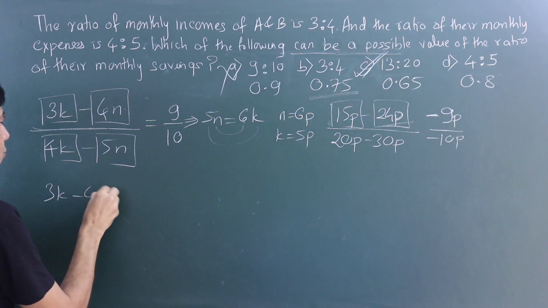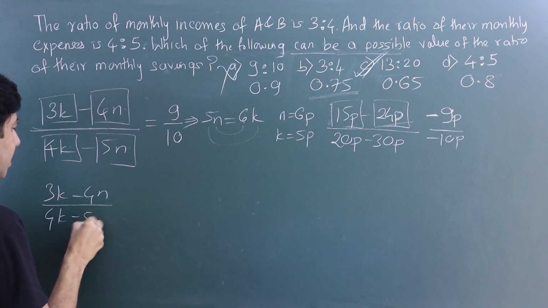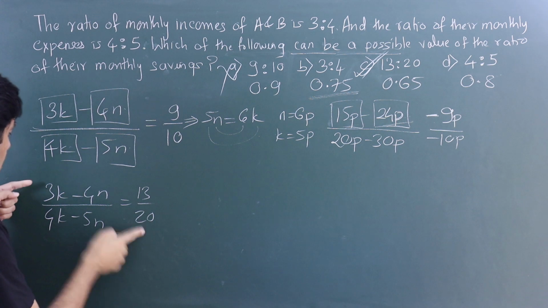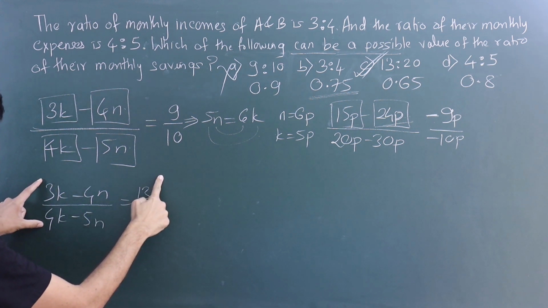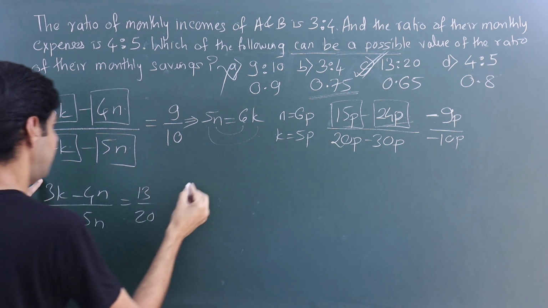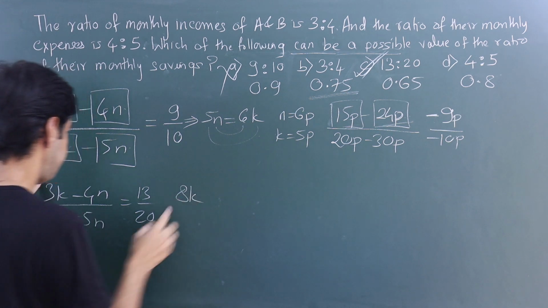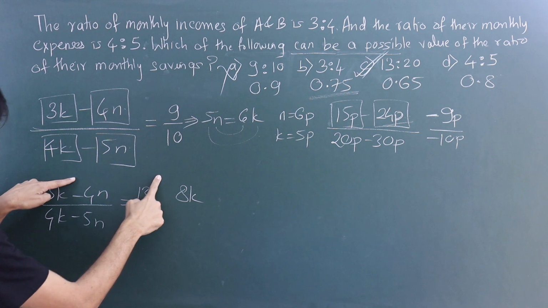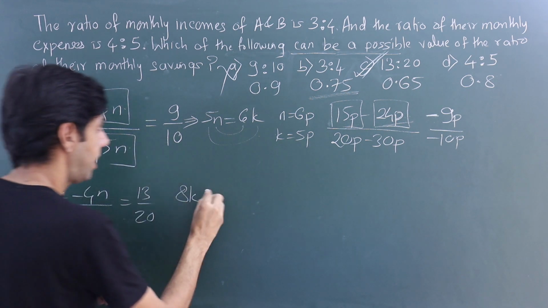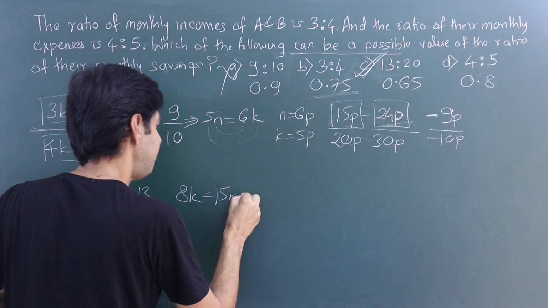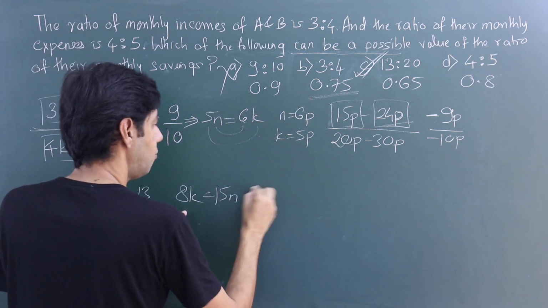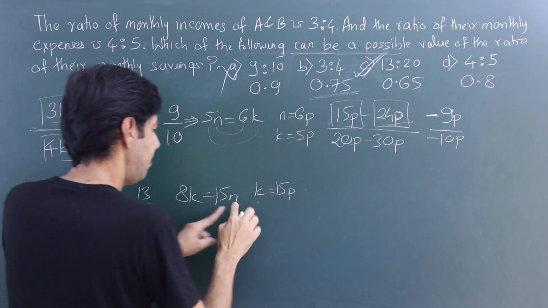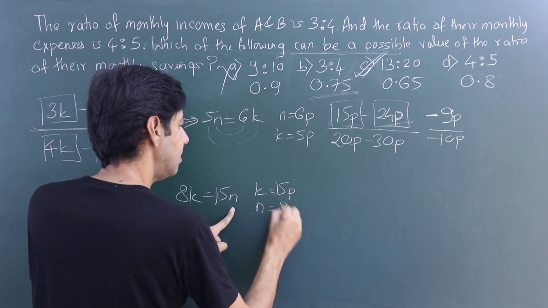3k minus 4n over 4k minus 5n is 13/20. It is in the reduced form. 60, 52. 52, 60. So that gives me 8k minus 80, and this is a 65, minus 65. So 80 goes on this side, we'll get a 15n. Similar result as the earlier. You can quickly do k. Let me take k as 15p. Let me take n as 8p.